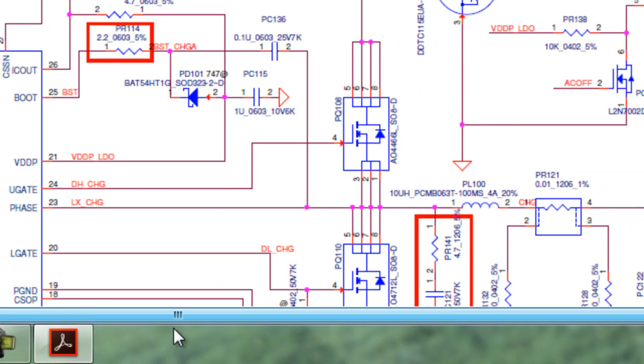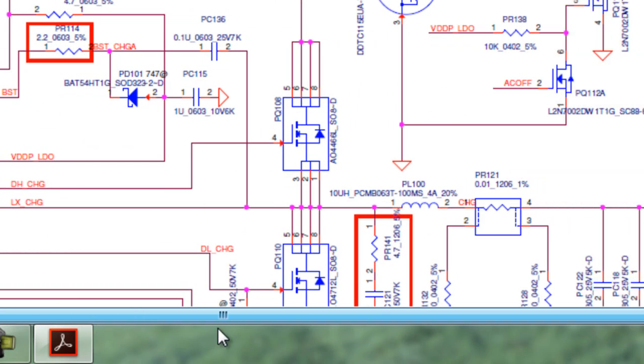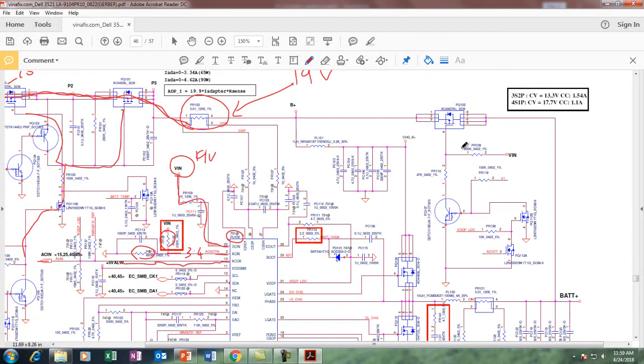The next is if my adapter is not working on the battery. If the battery is okay, but still when I remove the adapter the laptop turns off, then this MOSFET is responsible, because my battery connector is this, and voltage will travel from here to here. This is a P channel MOSFET.